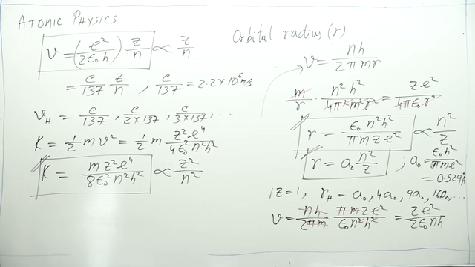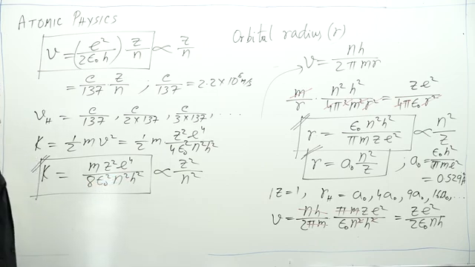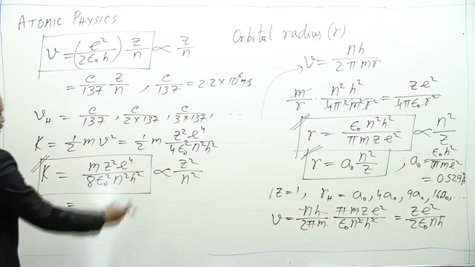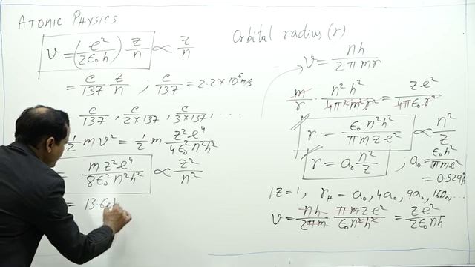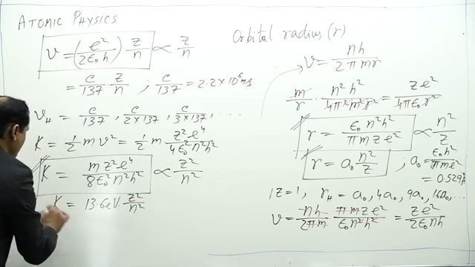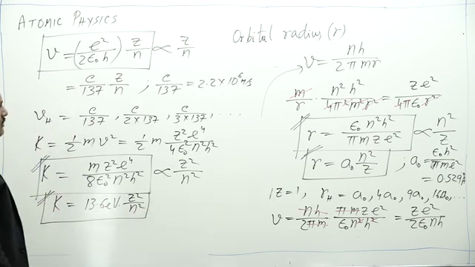Kinetic energy is also quantized. Electron cannot have all possible kinetic energies. It can only have permitted kinetic energy. If I put the values of the constants, I can write it to be equal to 13.6 electron volt into Z square by N square. These are the permitted kinetic energies of electron in Bohr orbits. This is the expression for kinetic energy.